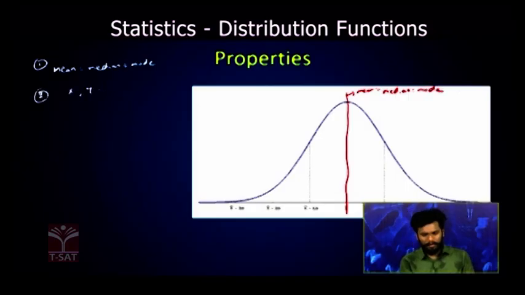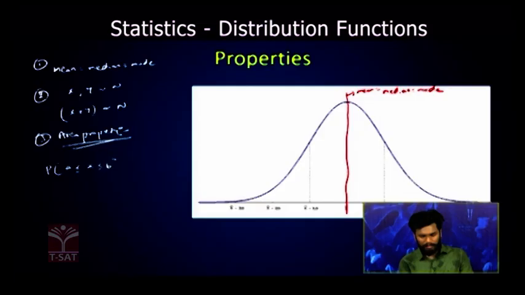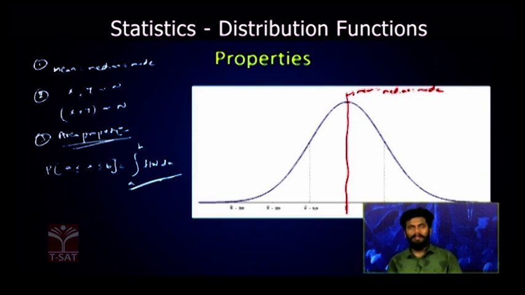X comma y, which are following normal distribution, the linear combination of this x plus y is also the same normal distribution. So the very important property in the normal distribution is the area property. Now I have to find the probability of x within the limits a to b. We will calculate it as integral a to b f of x dx. So this is nothing but the area under the limits a to b in the function f of x.